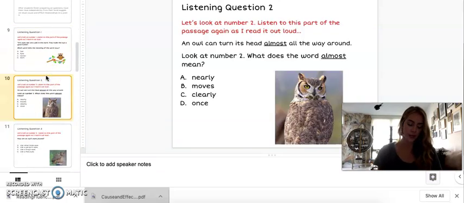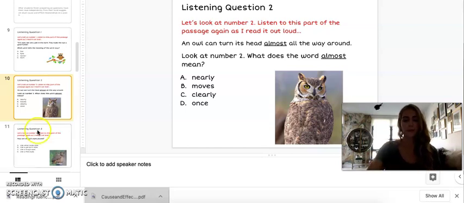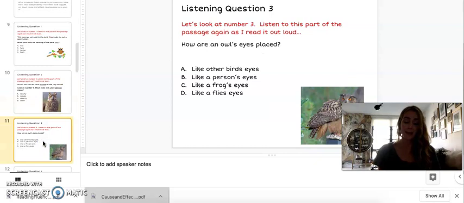A, owl, B, eyes, C, hunter, or D, dark? Question number 2. Listen to this sentence from the story again. An owl can turn its head almost all the way around. What does the word almost mean? A, nearly, B, moves, C, clearly, or D, once? Let's look at number 3. How are an owl's eyes placed? A, like other birds' eyes, B, like a person's eyes, C, like a frog's eyes, or D, like a fly's eyes?